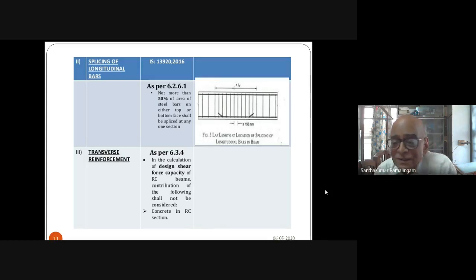This is very important. Some of the people may wonder why such a stringent provision is there on the plastic hinges, that is at the two ends of the beam. The reason is you are going to yield the main reinforcement in tension and in compression when there is an earthquake force. And when the main reinforcement is yielded, there will be wide gaps. The crack across the critical section will not be only at the top or only at the bottom.